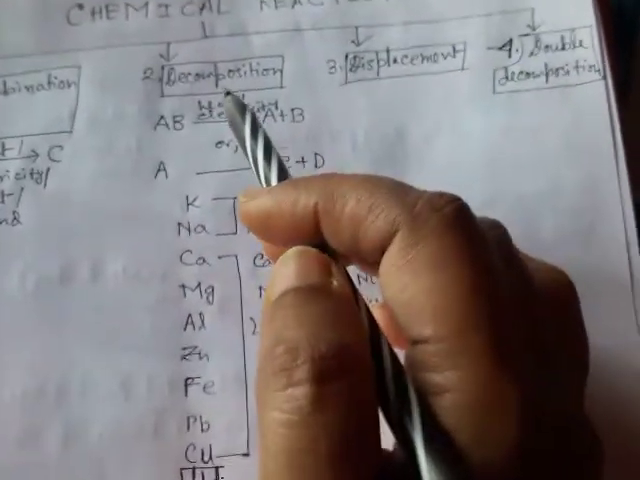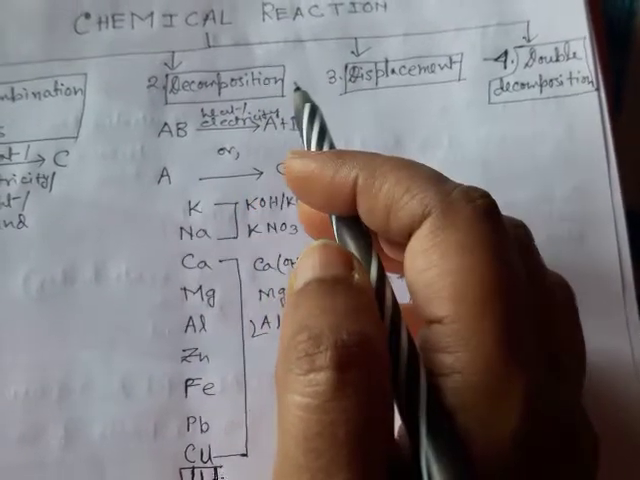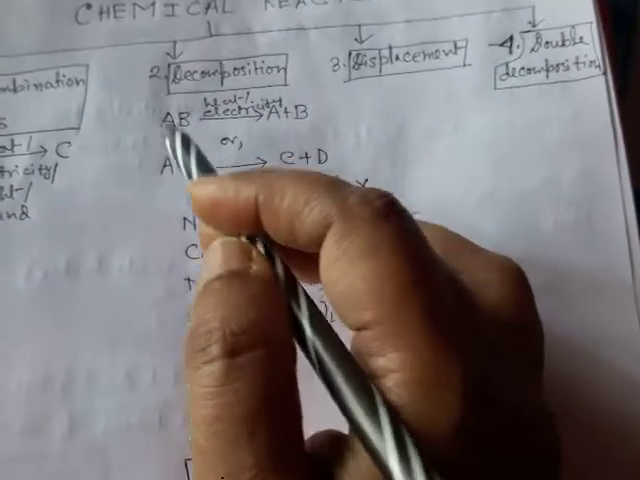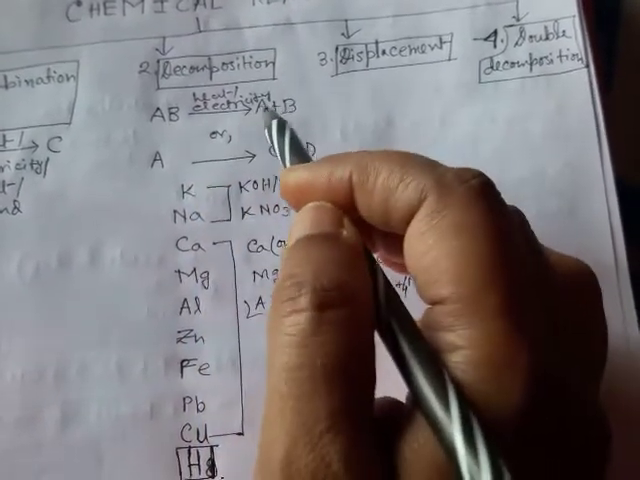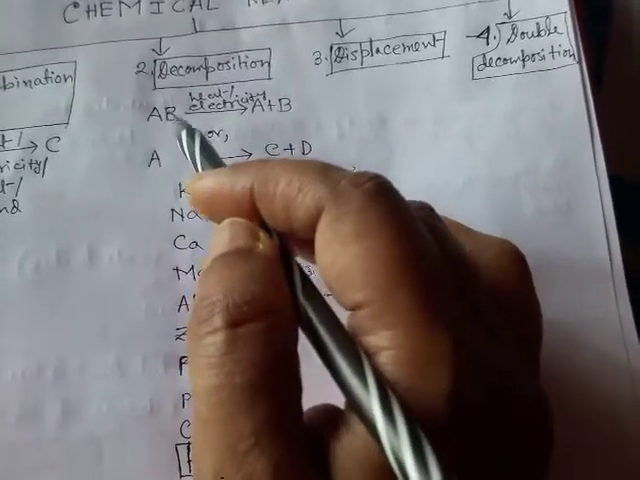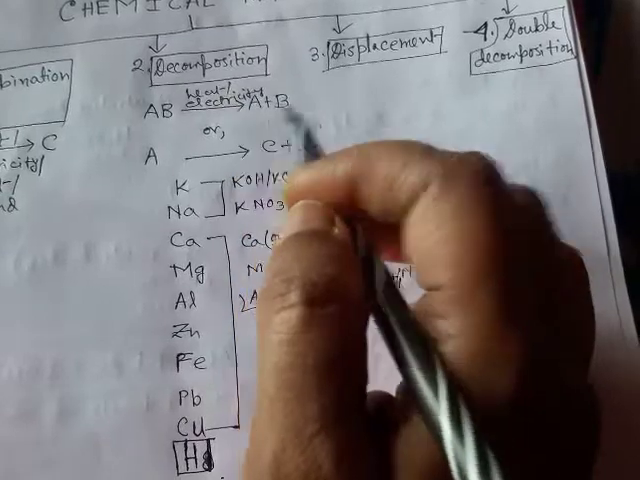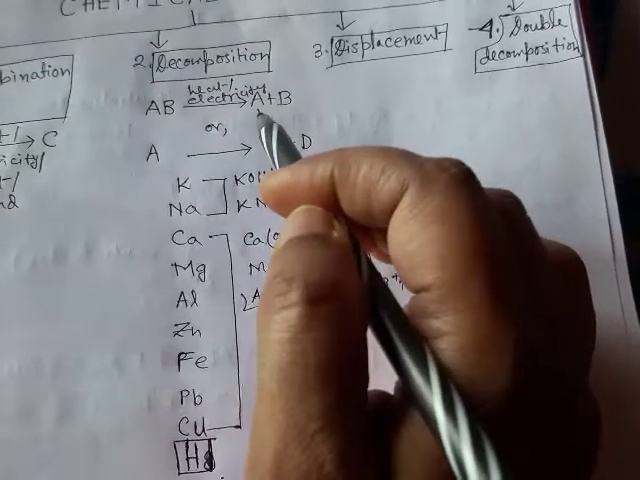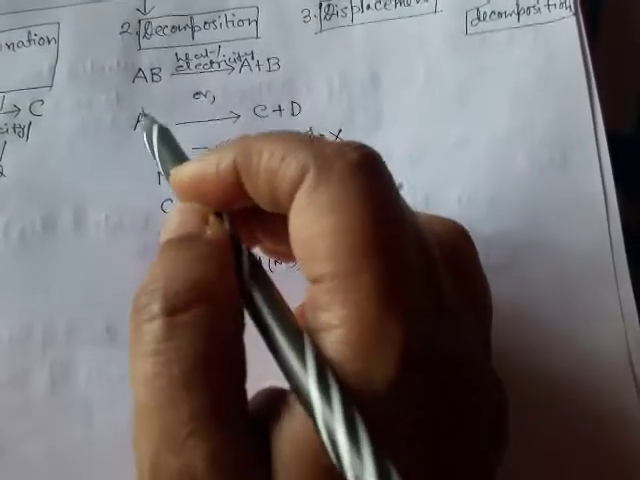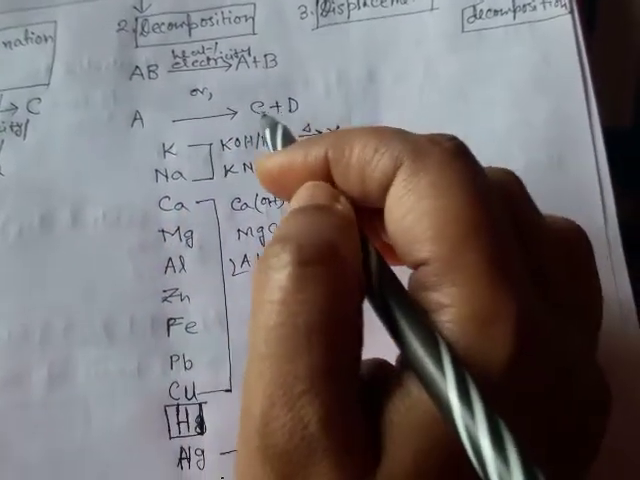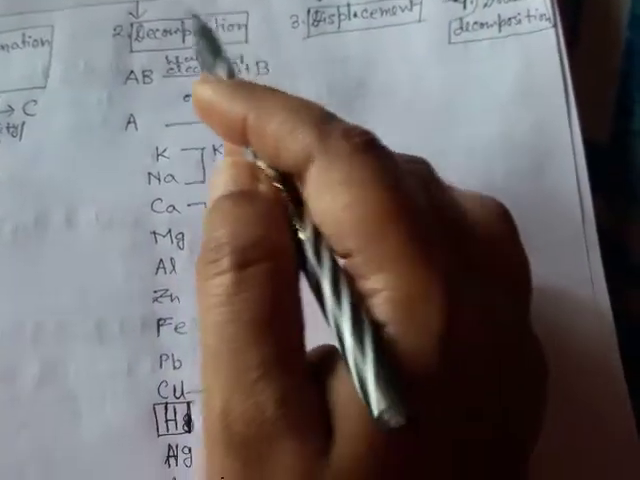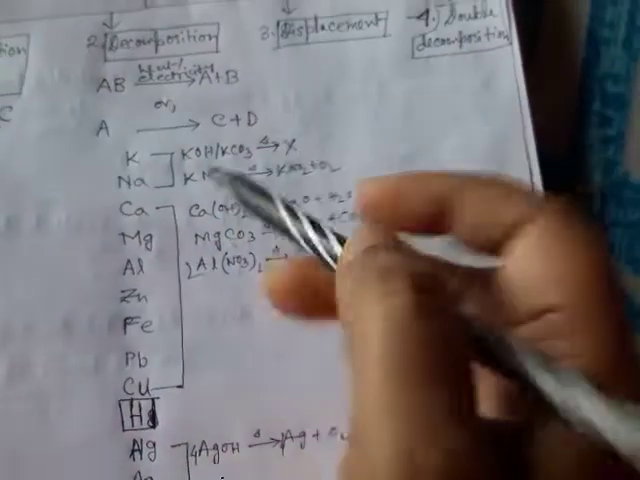So the second one is decomposition reaction. Decomposition means it is the opposite of a combination reaction. Here, if you take one substance, it will get decomposed into two substances. For example, AB is the substance; in presence of heat or electricity it gets decomposed to A and B, that is its corresponding elements, or the substance AB may get decomposed to two other new substances, C and D. So this is the type of decomposition reaction.